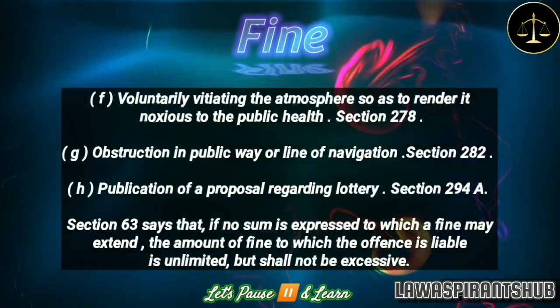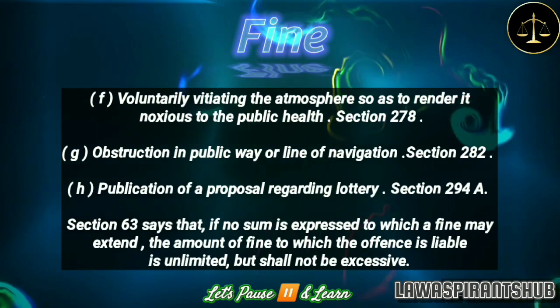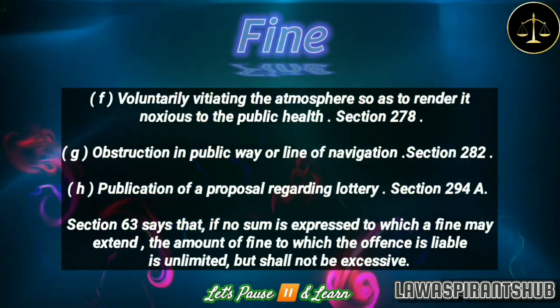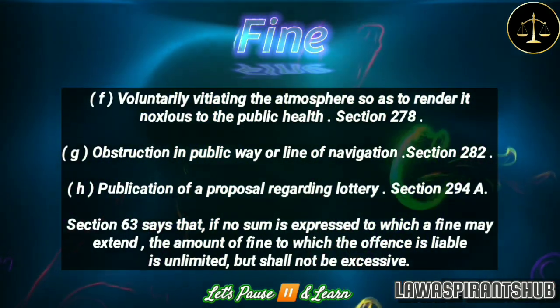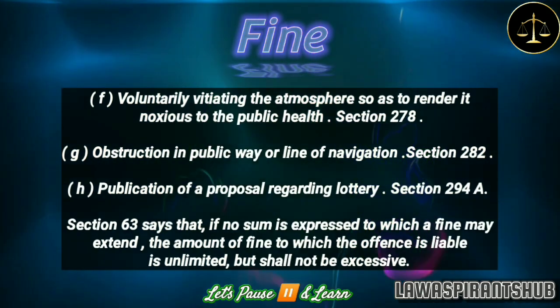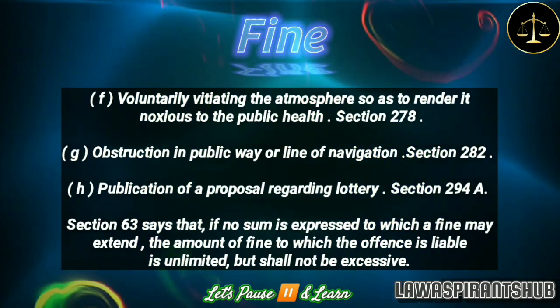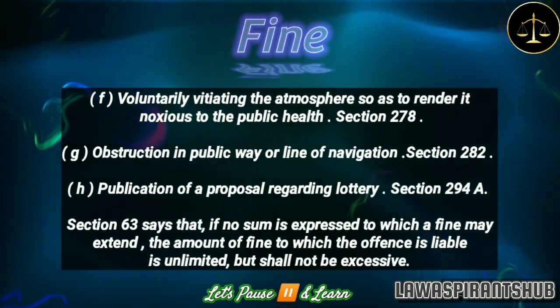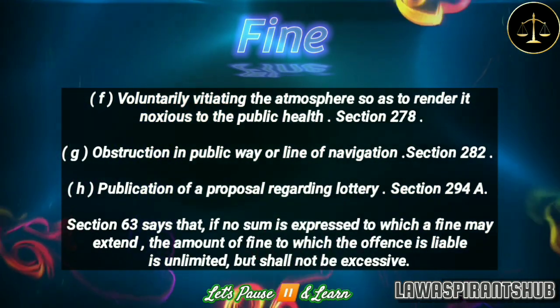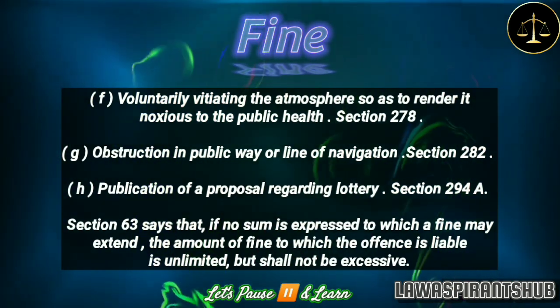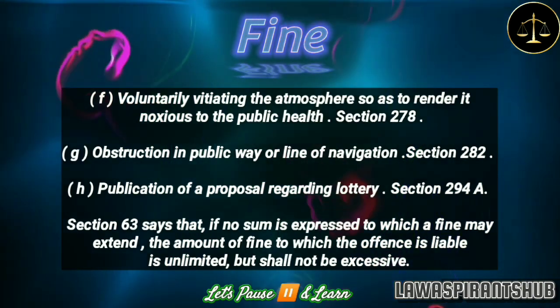F. Voluntarily vitiating the atmosphere so as to render it noxious to the public health, provided by Section 278 of the code. G. Obstruction in public way or line of navigation, provided by Section 282 of the code. H. Publication of a proposal regarding lottery, provided by Section 294A of the code.